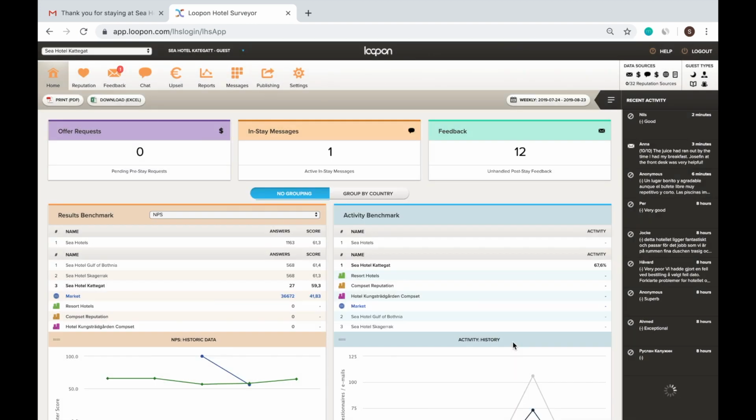So this is your hotel dashboard where you get a quick overview of your current status quo. You can, for example, see your number of new feedback requests and your hotel rankings. Without spending too much time here, let's head over to the feedback section.